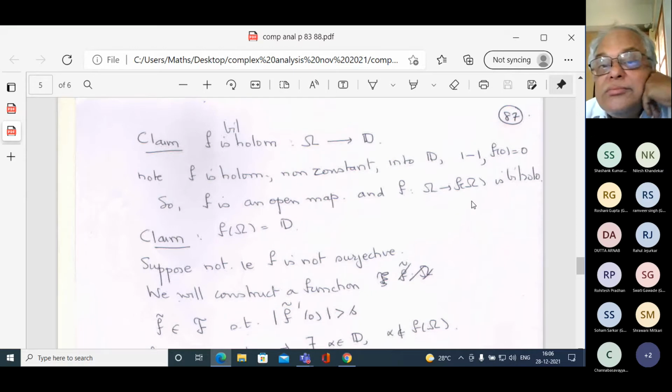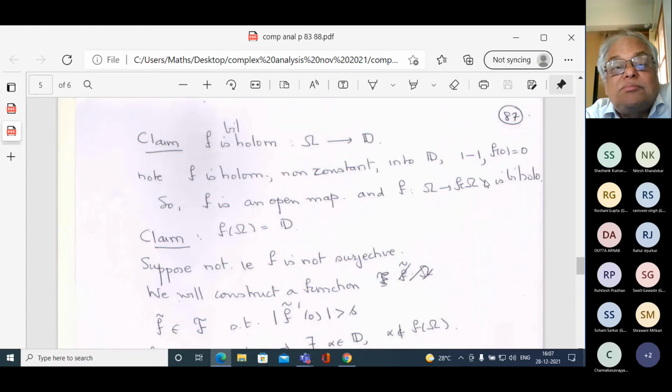I want to show that f is biholomorphic. Right now, f from omega to f of omega, to the image, it is onto the image, and therefore it is biholomorphic onto the image. My claim is that the image is the whole of D.